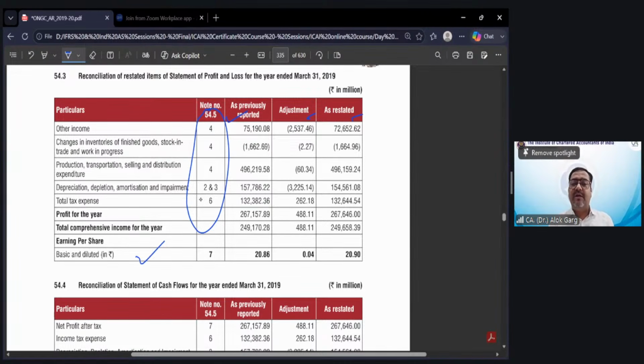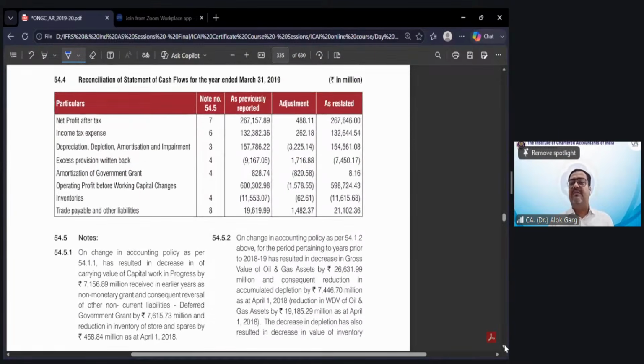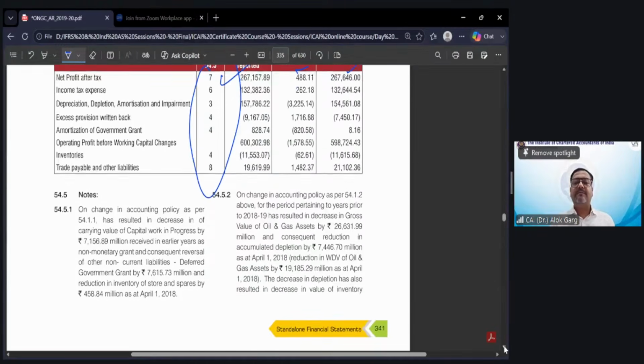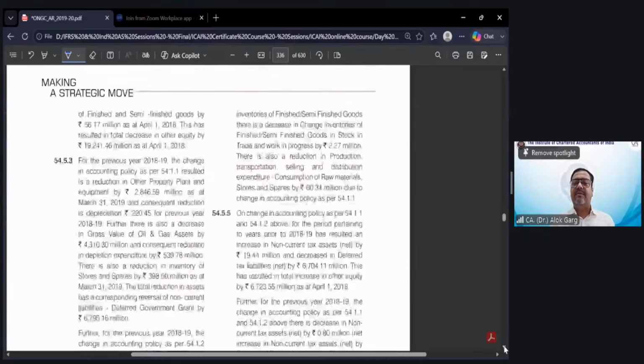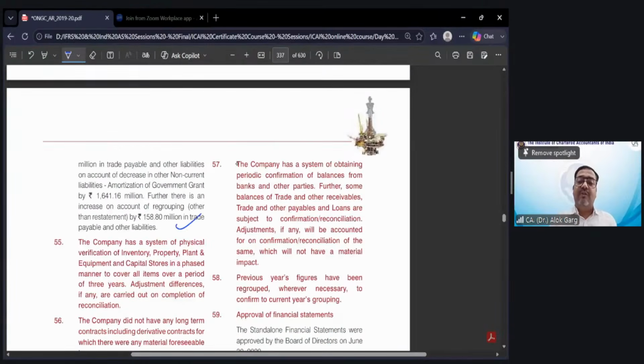They have also given the earnings per share, basic and diluted earnings per share change, right? They have also given the reconciliation of the statement of cash flows, previously reported, adjustment, or restated number, right? And this is what they have given as a note number. And they have explained all the notes.